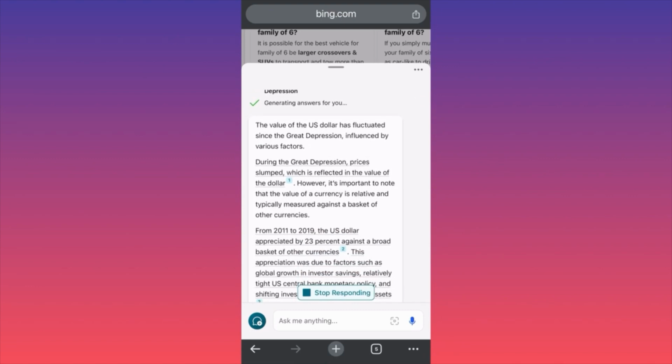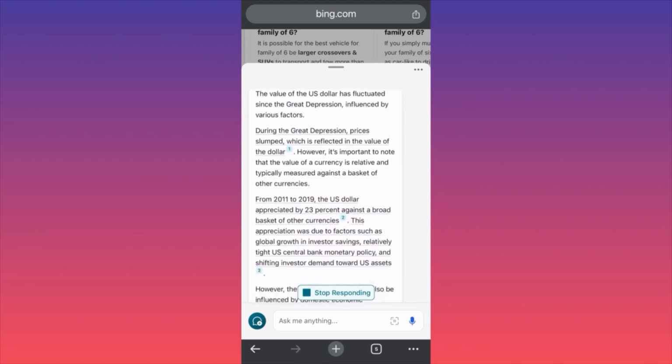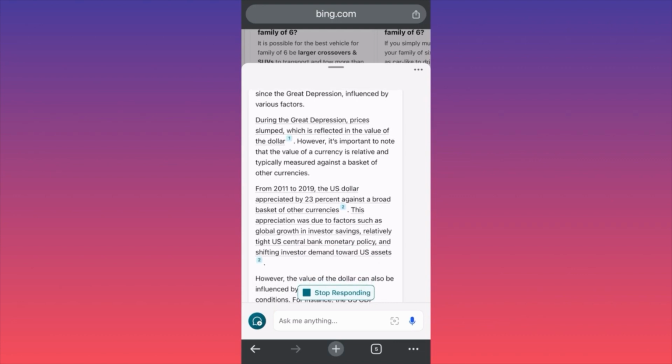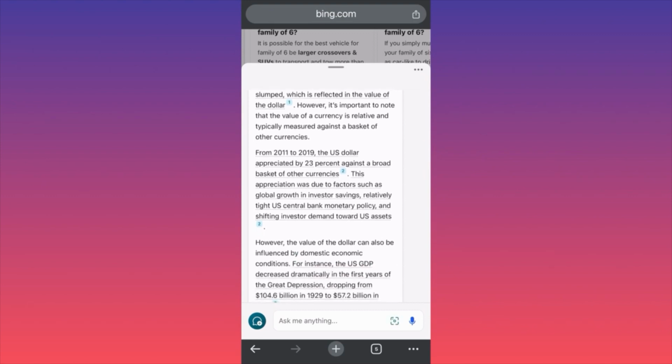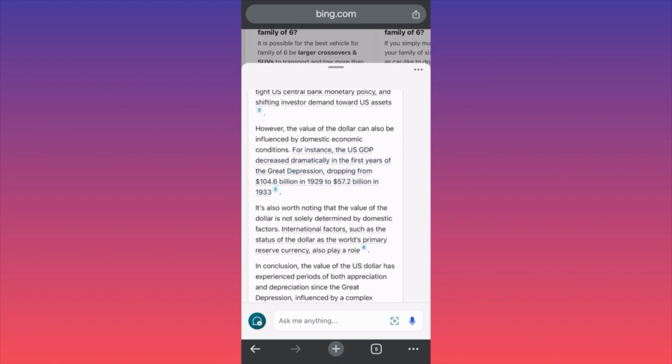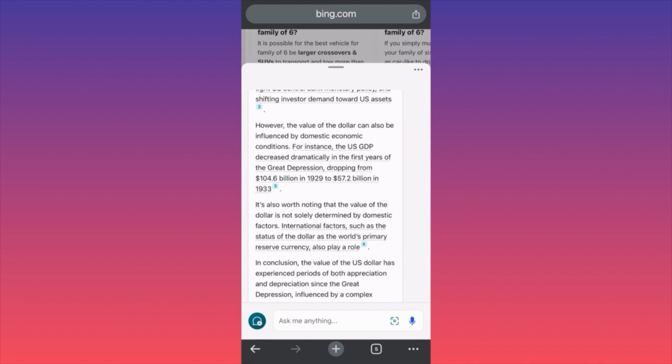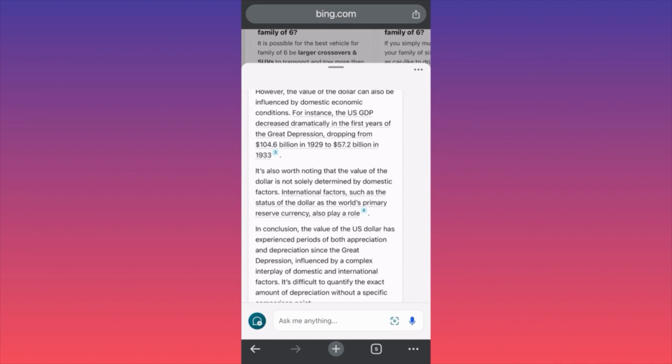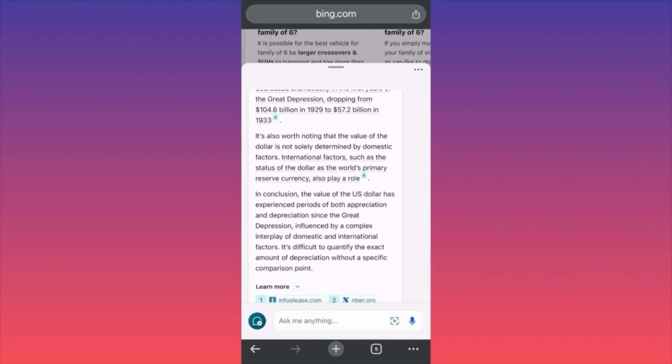the value of the US dollar has fluctuated since the Great Depression, influenced by various factors. During the Great Depression, prices slumped, which is reflected in the value of the dollar. However, it's important to note that from 2011 to 2019, the US dollar appreciated by 23% against the broad basket of other currencies. This appreciation was due to the fact that this is not what we're asking, right, guys? However, the value of the dollar can also be influenced by domestic economic conditions. For instance, the value of the US GDP decreased dramatically in the first quarter, Great Depression, dropping to.